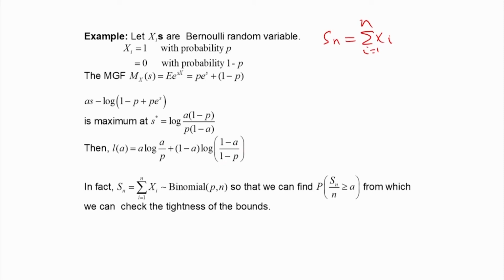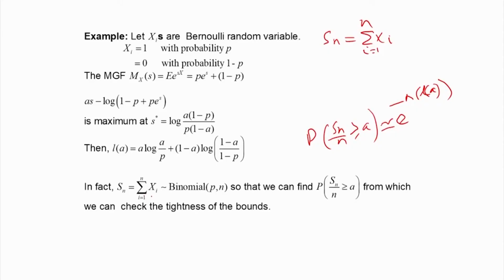So therefore we can find the probability that Sn by n is greater than or equal to a, which will be approximately equal to e to the power minus n into L(a). So that way we can find the approximate value of this probability, and we also know what this probability is. We can